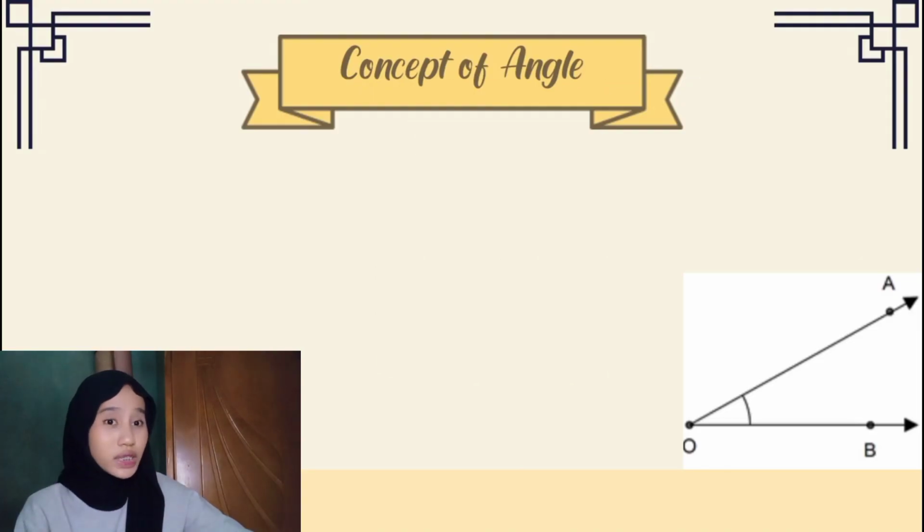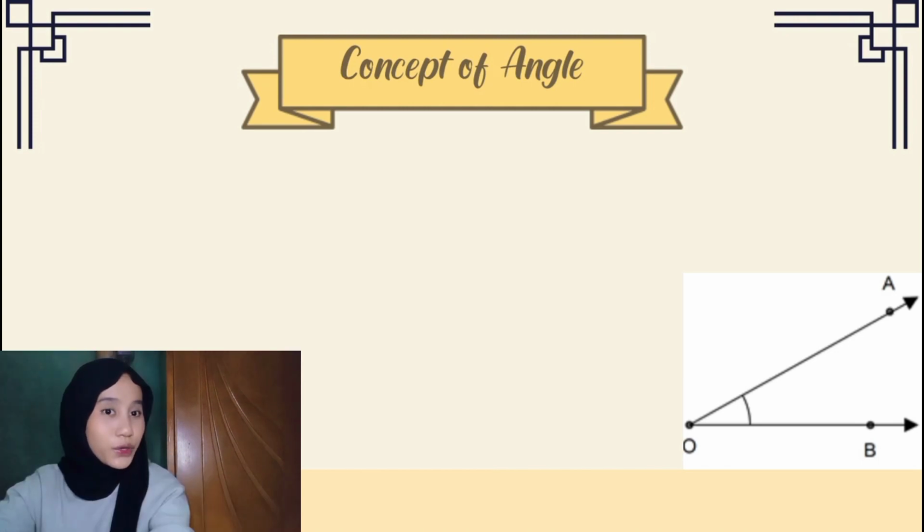So, what is the concept of angle? Let's begin by knowing the parts first. You can see here, there are examples of each part of an angle. The first, arms, lines OA and OB.